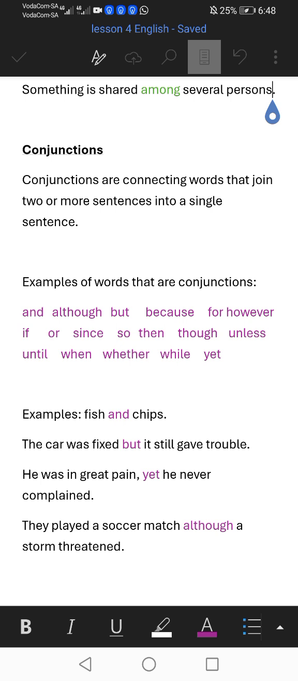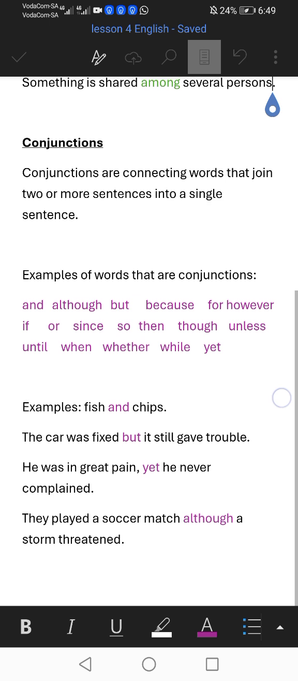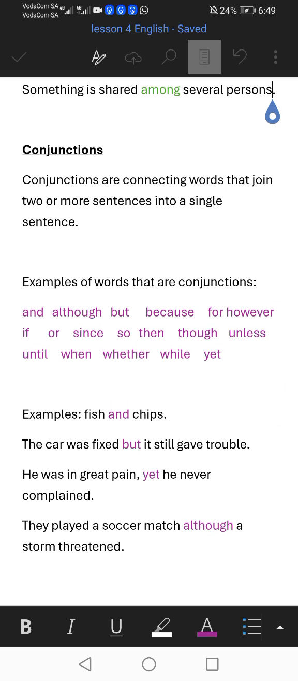Number three: he was in great pain, yet he never complained. You can see that we have two statements. He was in great pain is one statement, and he never complained is another. Yet is the conjunction; yet joins the two statements. Therefore, it became: he was in great pain, yet he never complained.